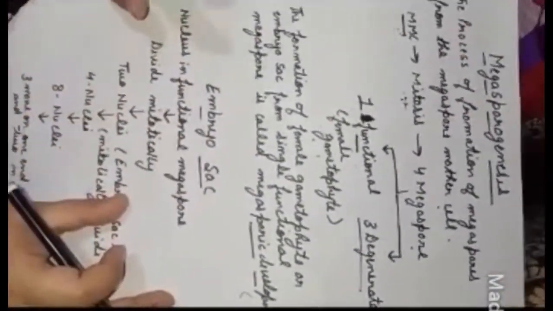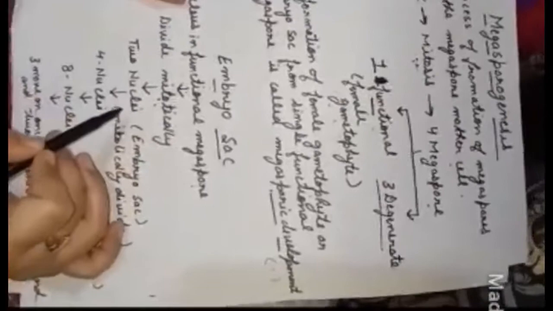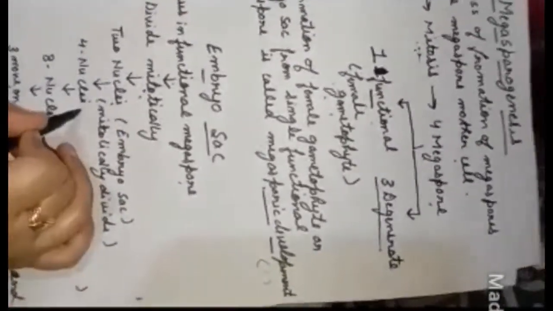Now the third one is embryo sac formation. Let me clear you first. We already formed the female gametophyte. The female gametophyte will have its own 1 nucleus. 1 functional nucleus will be there, the functional megaspore will be there. This functional megaspore will go through the mitotic division. Understood? After going through the mitotic division, it will form 2 nuclei. Again it will go through the mitotic division, it will form 4 nuclei. Then again it will go through the mitotic division, it will form 8 nuclei. It is like this.